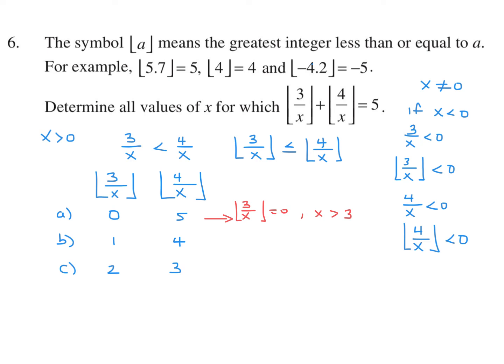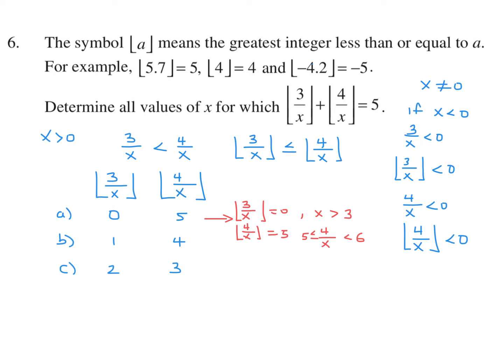Okay, now what about this guy here, the 5 part? If the bracket of 4 over x is equal to 5, then that means that 4 over x is going to be between 6 and 5. And that, because when you drop it down just by the definition, it's got to be 5 point something, 5.1, 5.2, and that's why I got this inequality.